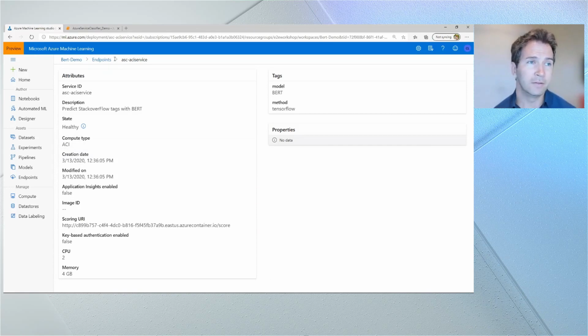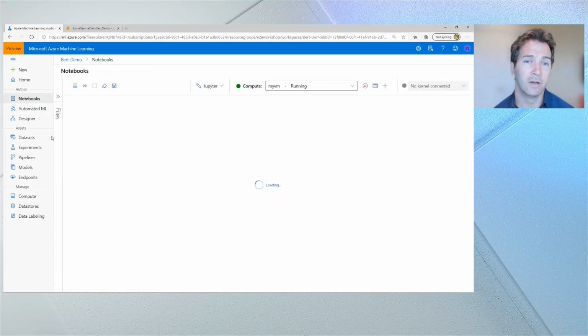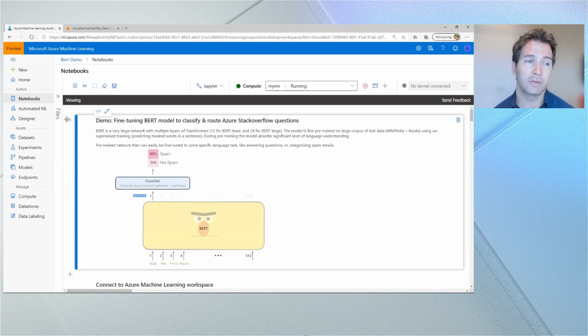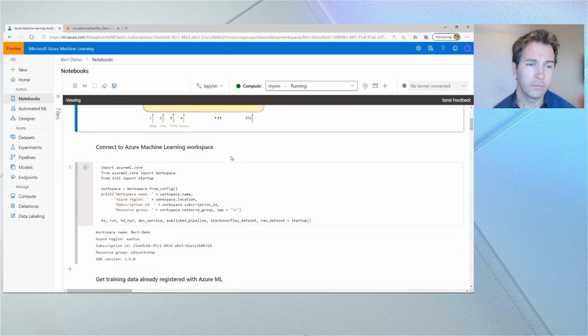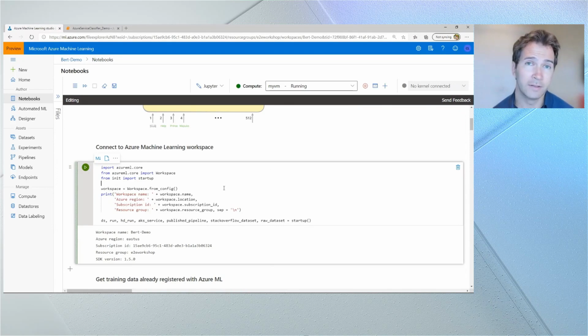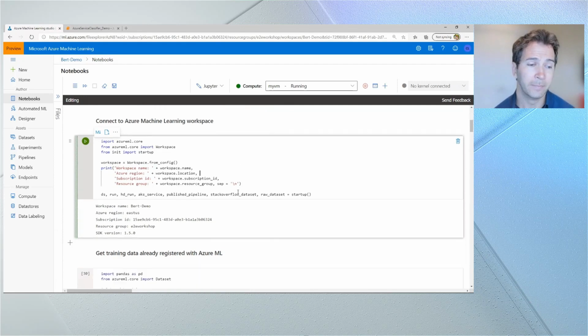Well, let's go ahead and go into the notebook section here, where we can see I can use Jupyter Notebooks built into the ML Studio UI directly. As I mentioned, we're going to classify and route Stack Overflow questions using the BERT-based DNN model. First, we'll connect to the Azure Machine Learning workspace. So you can think of that as everything that you can see here, the data sets, the pipelines, models, and more. But we can access that from the Python SDK directly in the Jupyter Notebook or in VS Code, PyCharm, or anywhere else you want to write Python code.